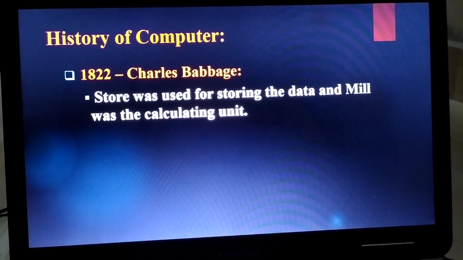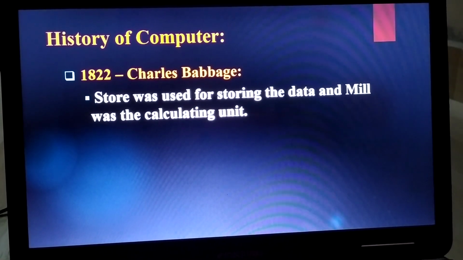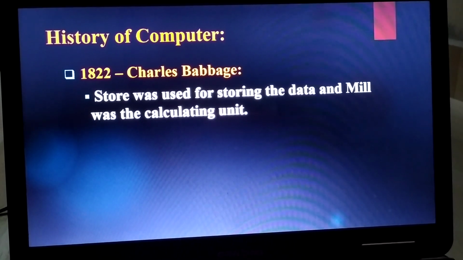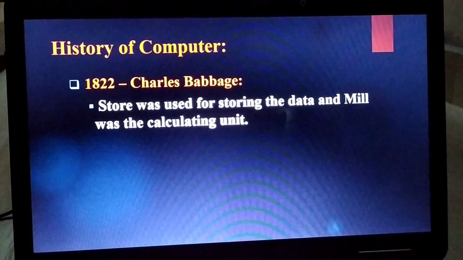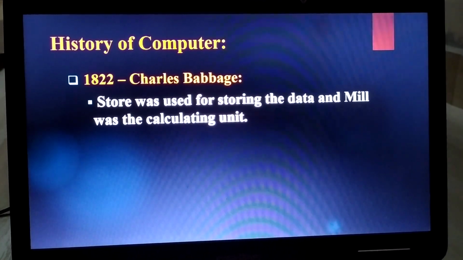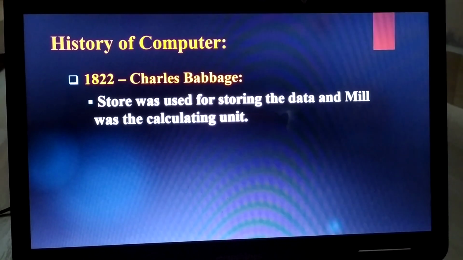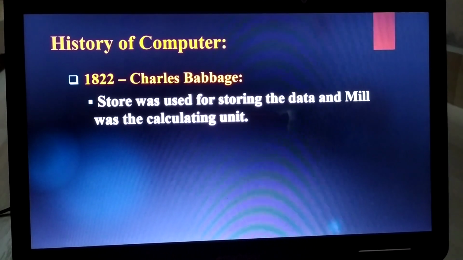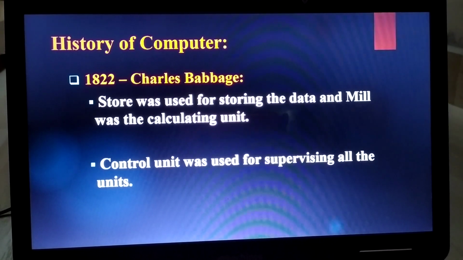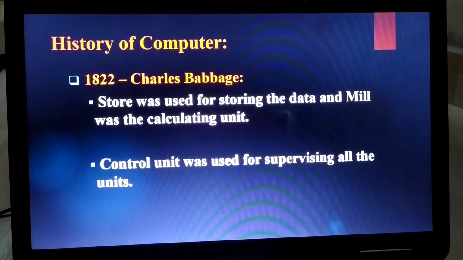The store was used for storing the data and the mill was the calculating unit. And the control unit was used for supervising all the units.